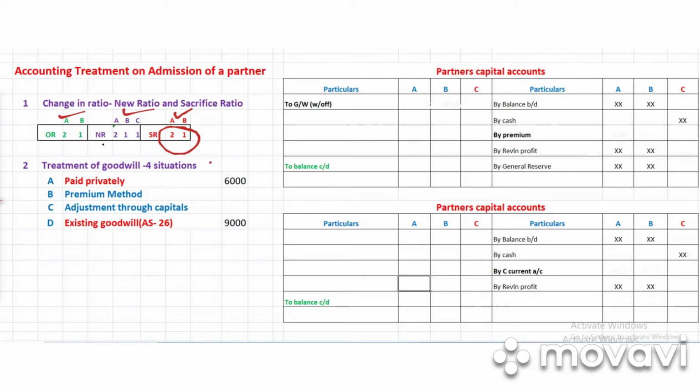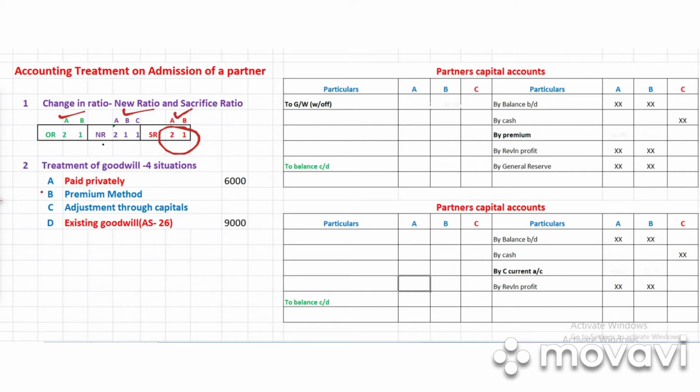One, the goodwill is paid privately. The share of goodwill brought by the new partner, in this case C as an example, is paid privately to the old partners, I mean the sacrificing partners.